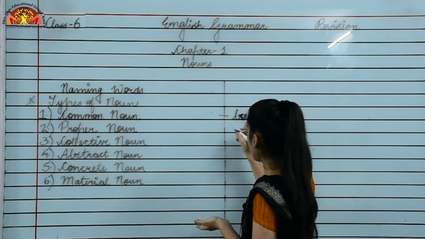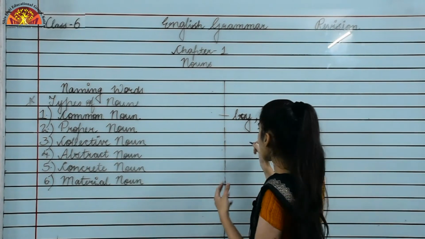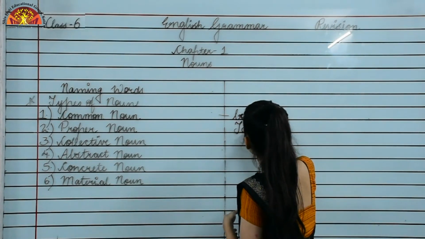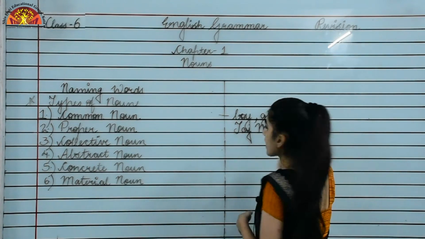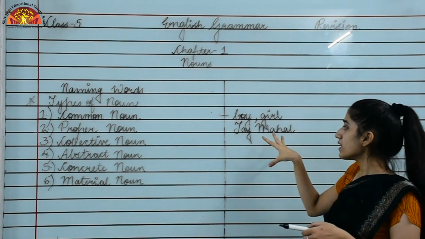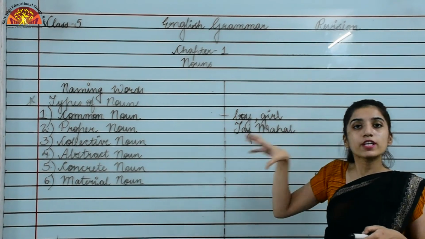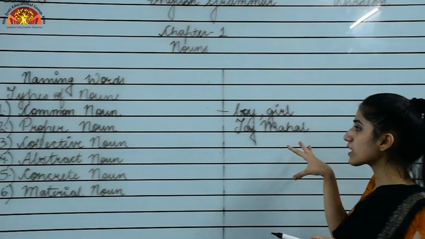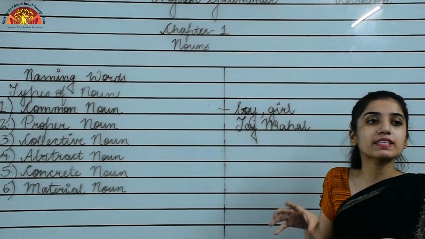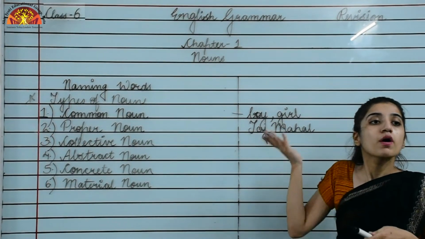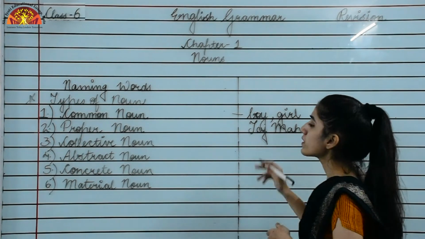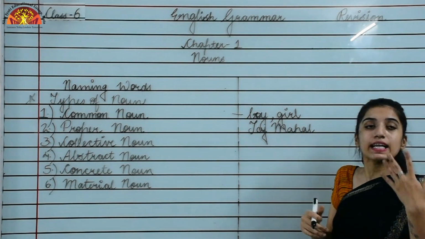What can be a proper noun? If I say Taj Mahal. Okay. So Taj Mahal is a particular place, right? It's a particular place. So when we represent a particular place, animal or thing, that time the word would be a proper noun. Okay. Now moving to the third one, that is collective noun.